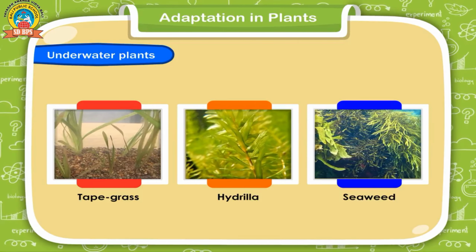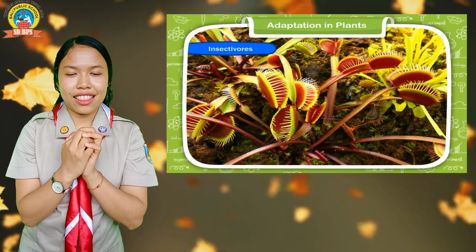are underwater plants. Well, we already learned about the terrestrial and aquatic plants. Is there any other type of plants, Miss Maggie? Well, have you ever seen plants which are carnivores? Wow, like that.